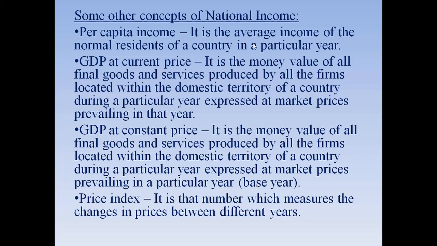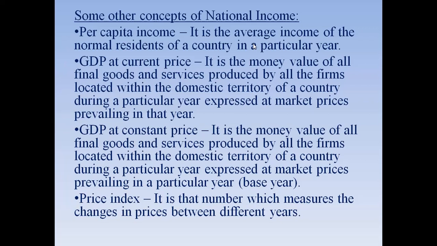And this one, GDP at current price. If GDP is calculated or expressed at the market price prevailing in that particular year, it is known as GDP at current price. For example, GDP in the year 2020, calculated at the prices prevailing in the market in 2020, will be the GDP at current price.